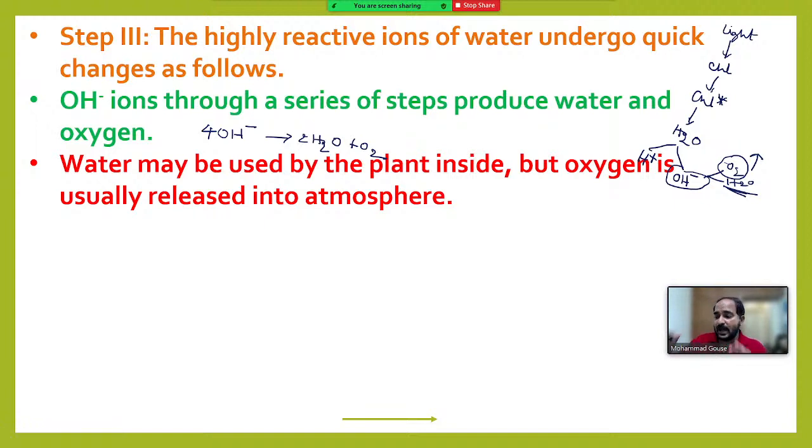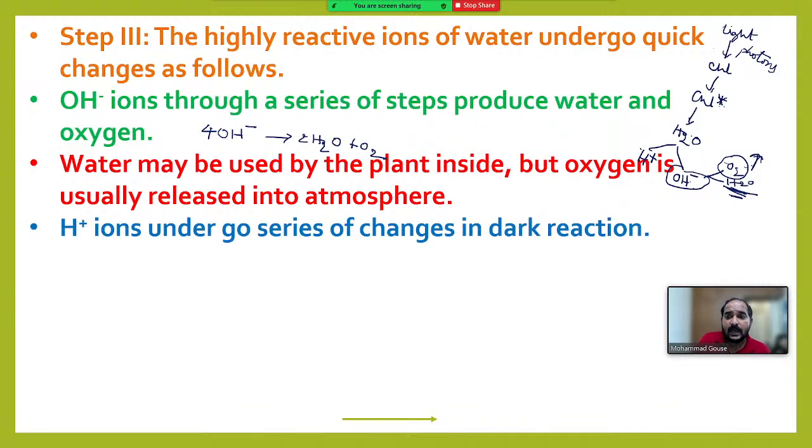Got it? So I am repeating once again what is happening here. During light reaction, when light falls on the leaves, the chlorophyll present on the grana absorbs the photons present in light, and it gets activated, and the activated chlorophyll splits the water molecule into H plus and OH minus ions. These OH minus ions, after a series of reactions, form oxygen and water. Right? This oxygen escapes out through stomata, and water will be used by the plants. So oxygen is usually released into the atmosphere. And what remained here? H plus ions remained, right?